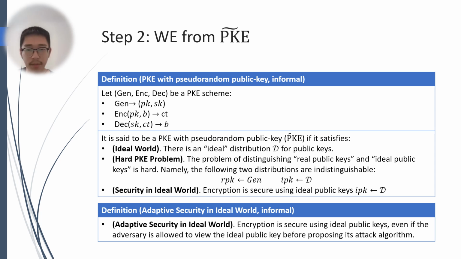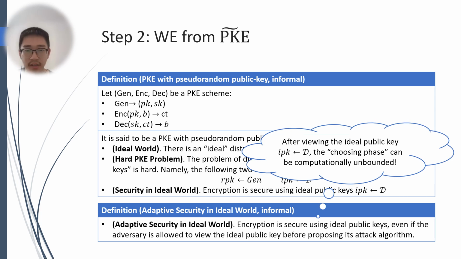It means that encryption is secure using the ideal public key, even if the adversary is allowed to view the ideal public key before proposing its attack algorithm. That is, the attacking algorithm can depend non-uniformly on the ideal public key. After viewing the ideal public key, the attacking phase can potentially be computationally unbounded.